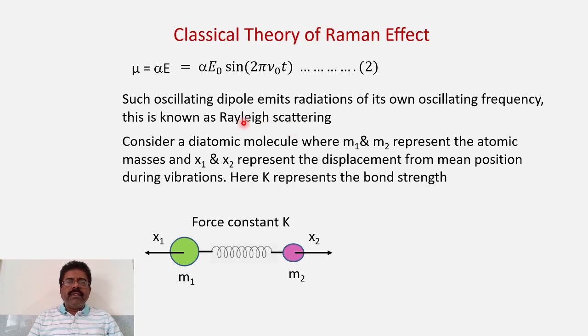But how do we get the Raman scattering, where there is a change in frequency? Let us try to understand this now. So let us consider a diatomic molecule. Suppose this is the diatomic molecule having two atoms with masses m1 and m2, and they are joined by a certain bond, and the force constant K actually represents the bond strength. And suppose let us assume that the molecule is vibrating. So x1 and x2 represent the displacements of the two atoms from their mean position.